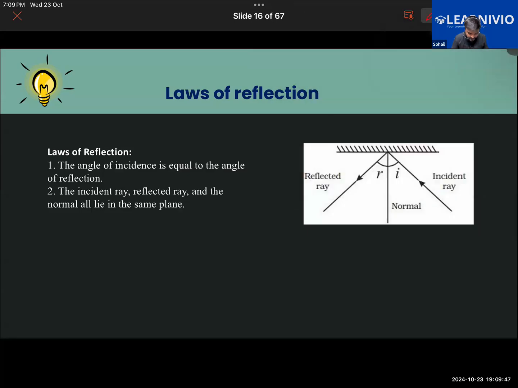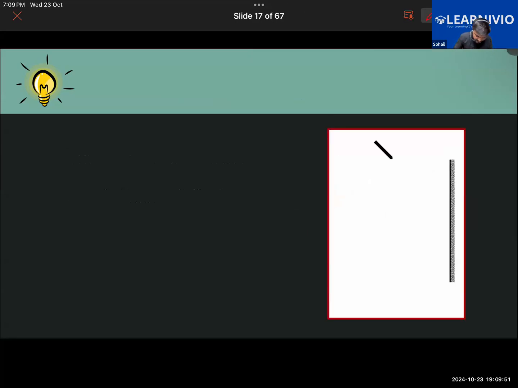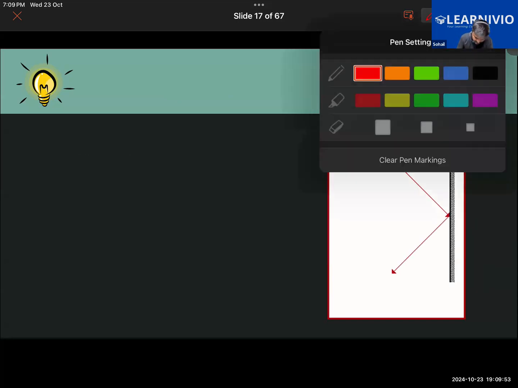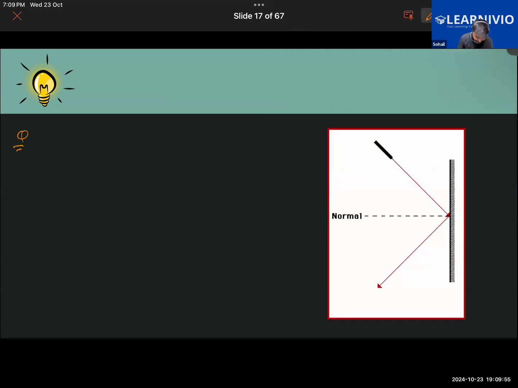Before we continue further, we are going to do some questions on this. So from the first law of reflection of light, let's do some questions. I'm going to draw some diagrams, and using the law, you have to tell me the values of the angle here.